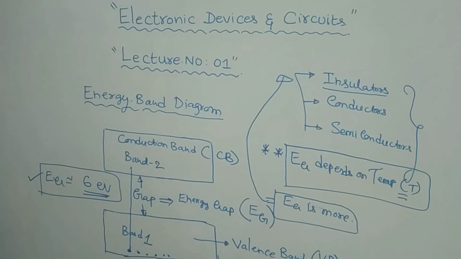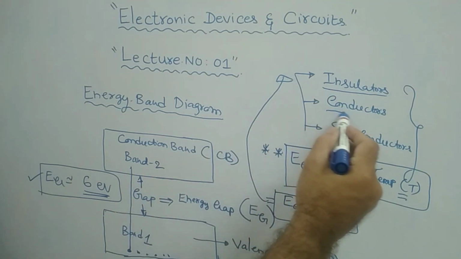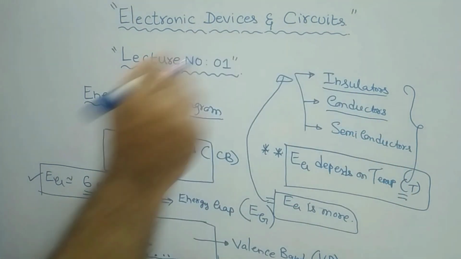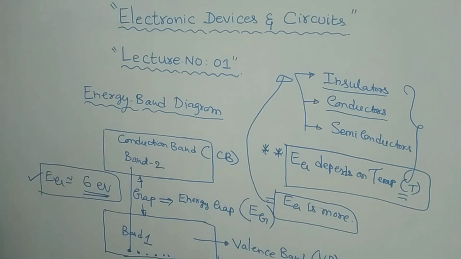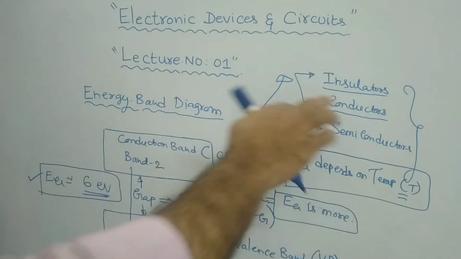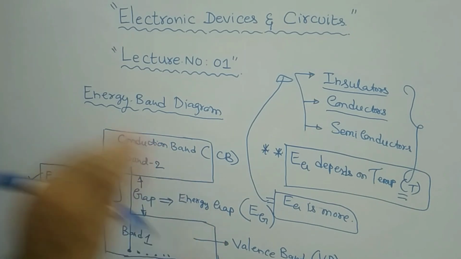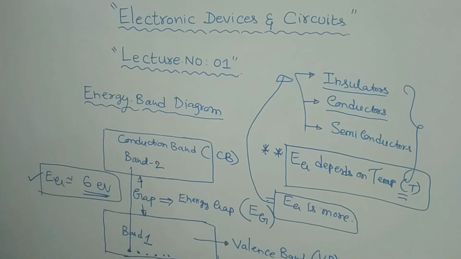Next, coming to the conductor. What do you mean by a conductor? It is quite opposite, exactly opposite to the insulator. An insulator will not allow the current to pass through it, whereas a conductor allows the current to pass through it. As a definition, a material which allows the current to pass through it is called a conductor.